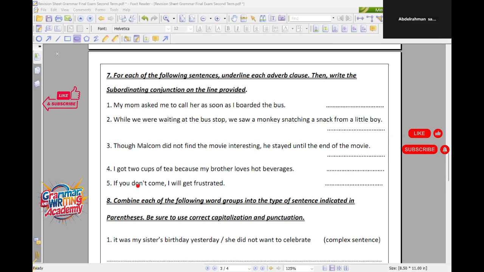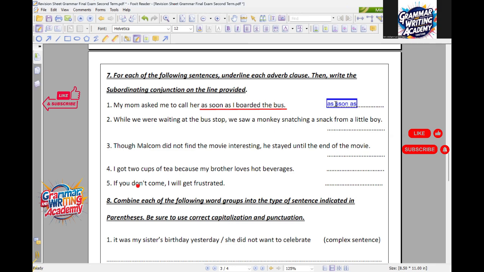The subordinating conjunction is "as soon as", I will write it in the line provided, and the adverb clause is "as soon as I boarded the bus". Thank you so much, Abdurrahman. So here we have "as soon as". This is the subordinating conjunction. From the subordinating conjunction, I have the adverb clause.